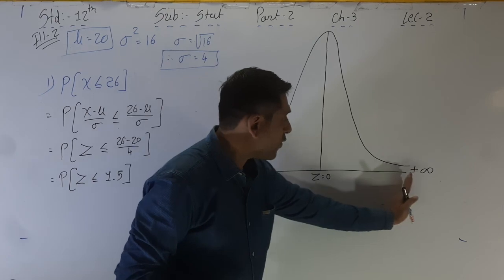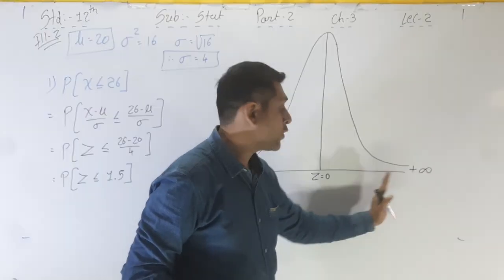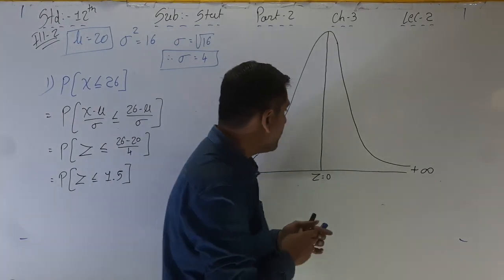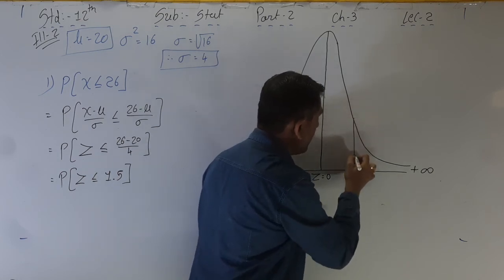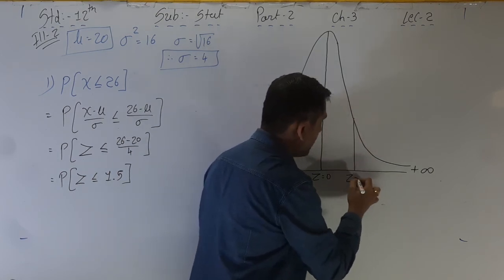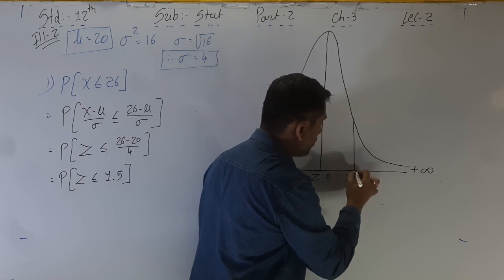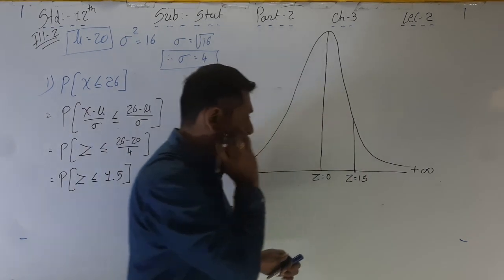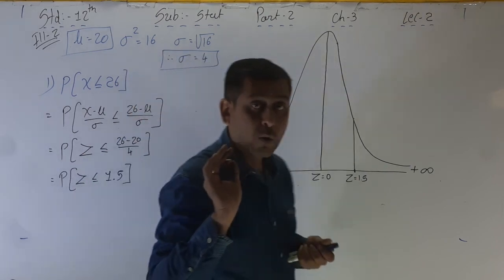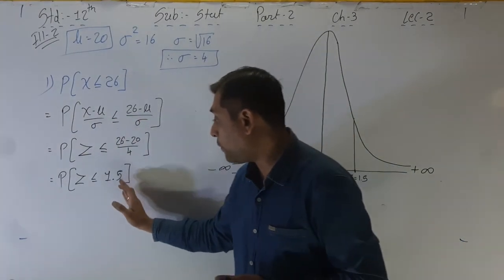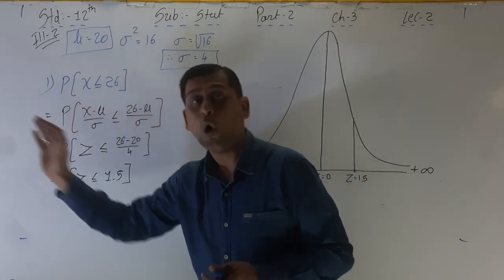See, this is the value 3.5. So here 1.5 is here. So you can say the value of 1.5 is here. Z is equal to 1.5 approximately. Right? Now the question says 1.5 or less than or equal to, all the values.